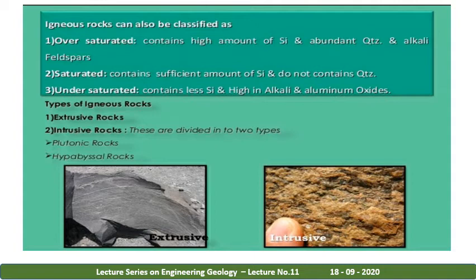Saturated means it contains a sufficient amount of silica but does not contain quartz. Example, basalt. In basalt rock, silica may be present, but it does not contain quartz type of silicates.